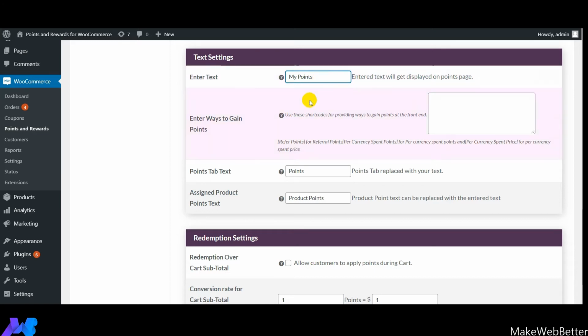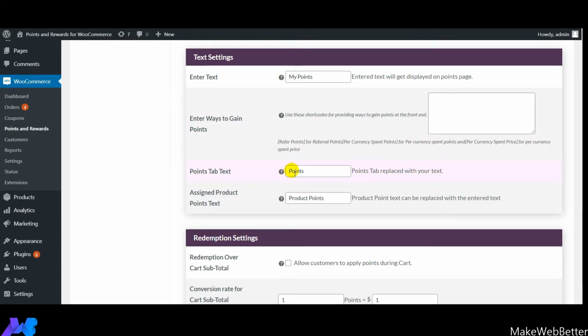The next is short codes. These are the short codes. Basically, these are the different ways by which your customers will be able to gain points. For example, this short code is for referral points. This short code you can use for per currency spent points. And this short code is for per currency spent price. So these are the various short codes that you can use for ensuring the different ways for customers to gain points. The next feature is points tab text.